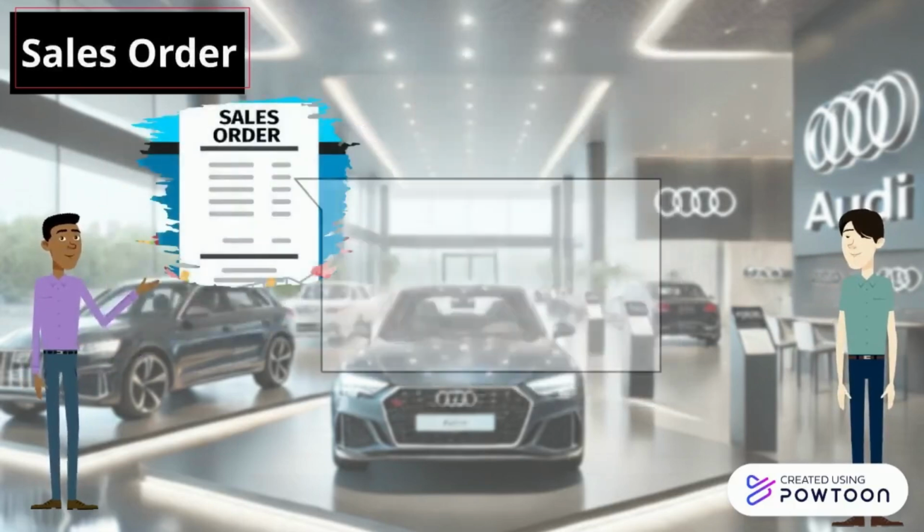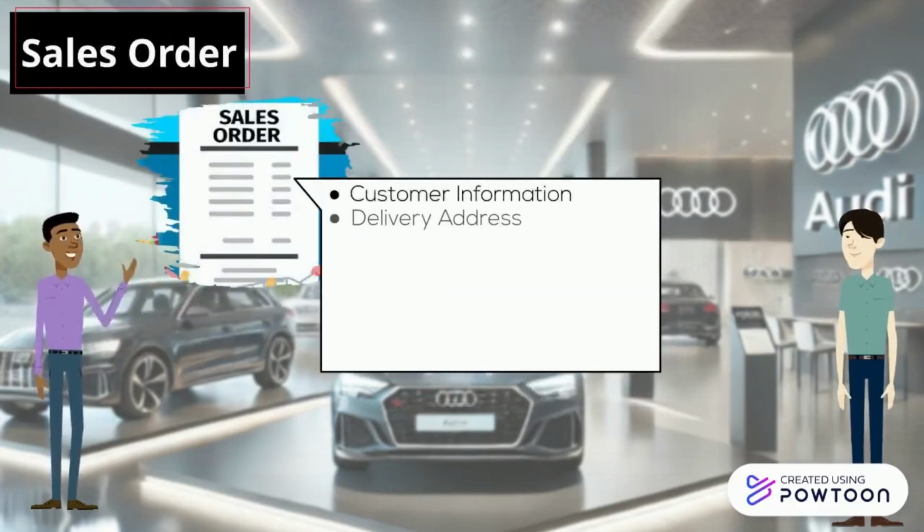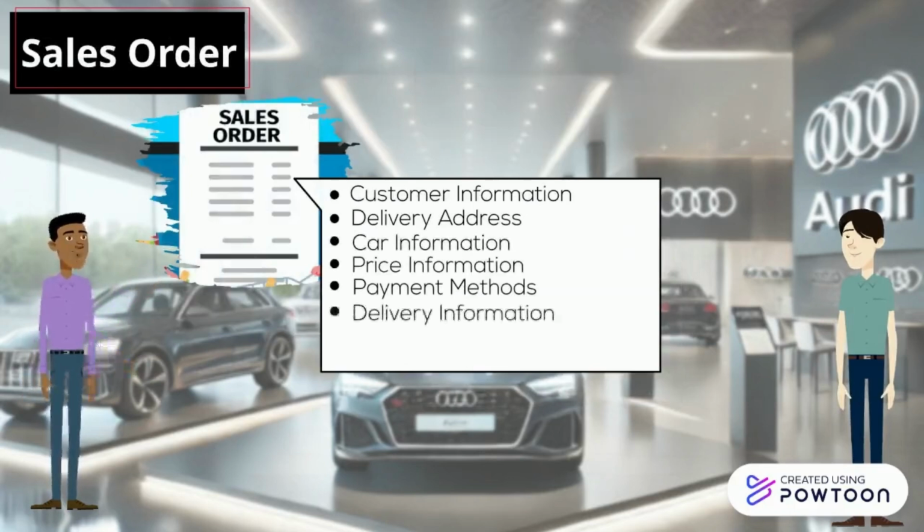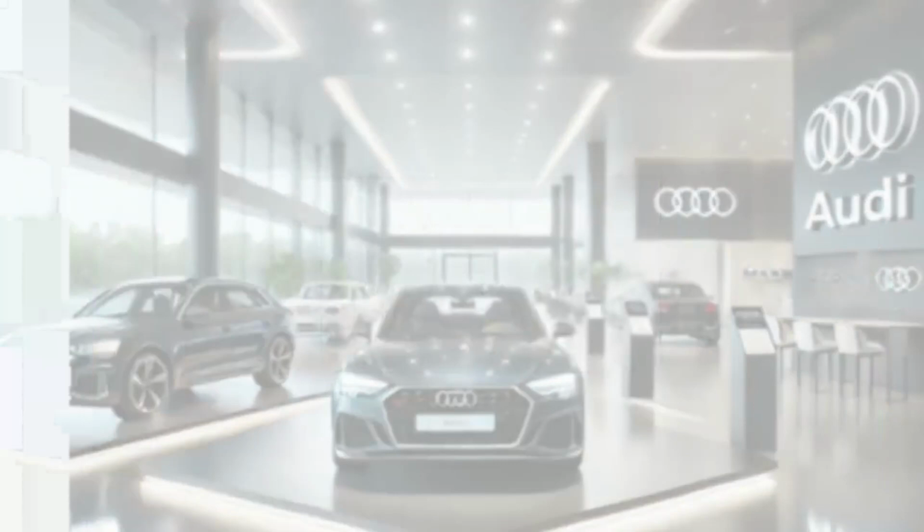The sales order is an important part of the sales process. It contains contents such as customer information, delivery address, car information, price information, payment methods, delivery information, order status, and customer special requests. Then it comes to checking the availability.